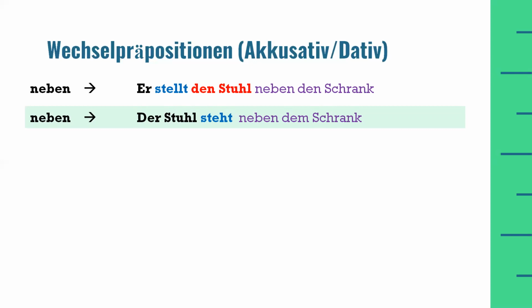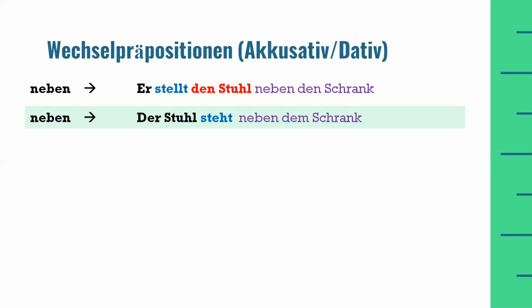Therefore, the preposition neben will act like dative, and we will use the definite article for a masculine noun from dative case, which is dem.